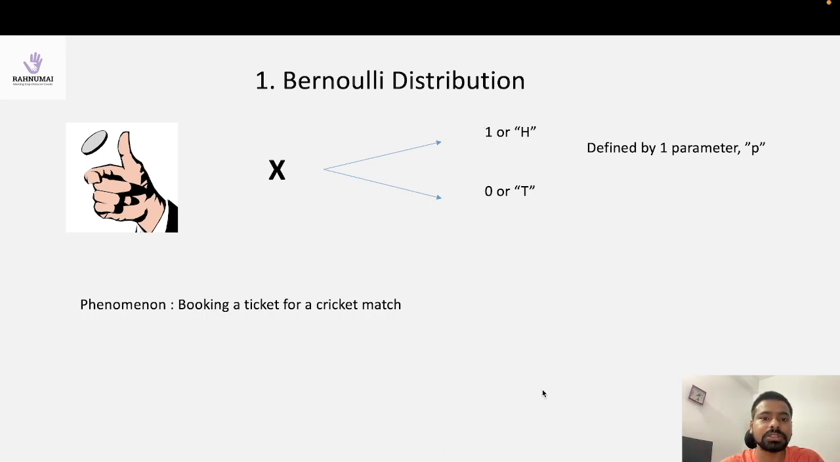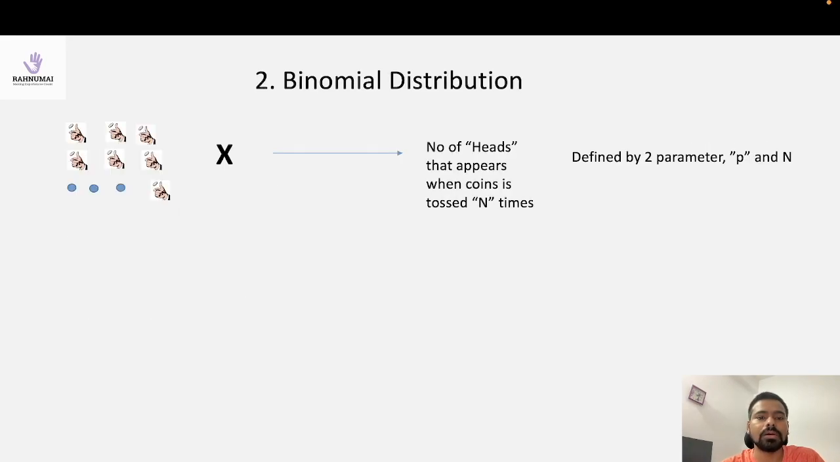It's the very simplest distribution, just a coin toss distribution. That's what I care about. Let's move on to the next, the binomial distribution.